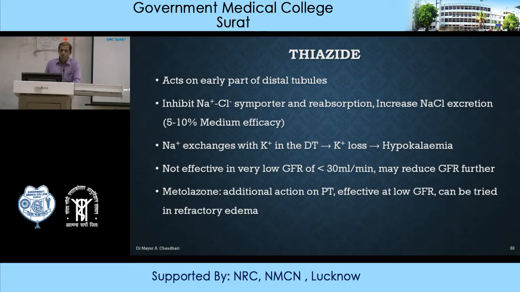Metolazone, that is a thiazide-like diuretic, has got additional action on the proximal tubule. Because of this additional action, it is also effective at low GFR and can be tried in case of refractory edema in which GFR is low.